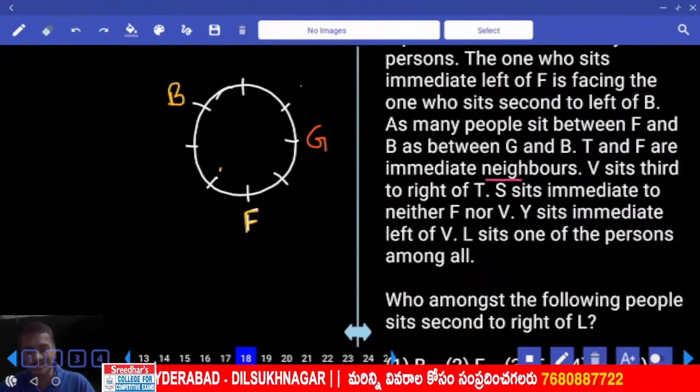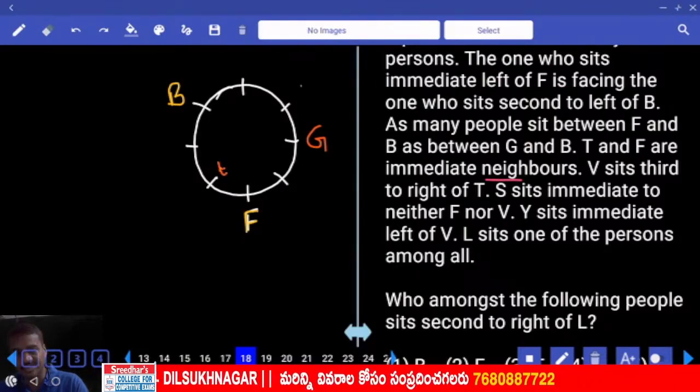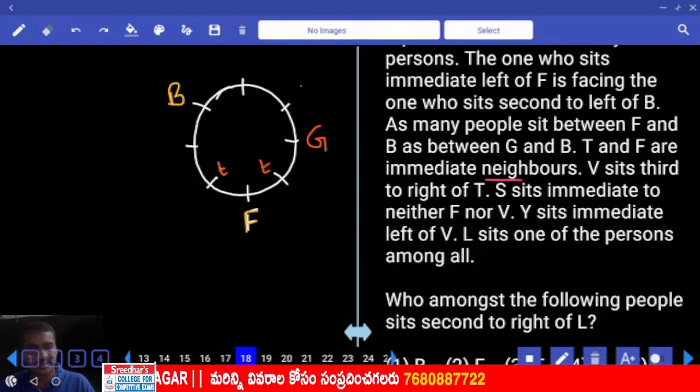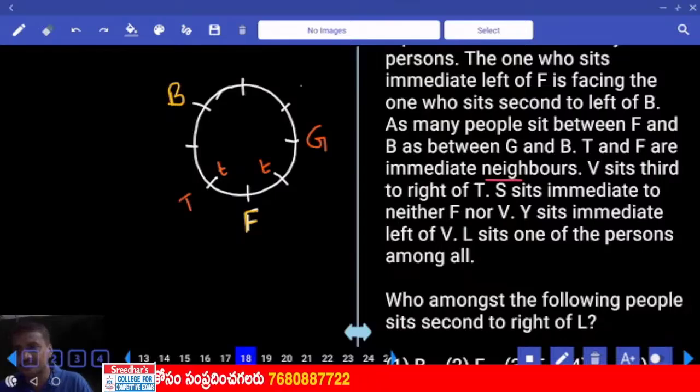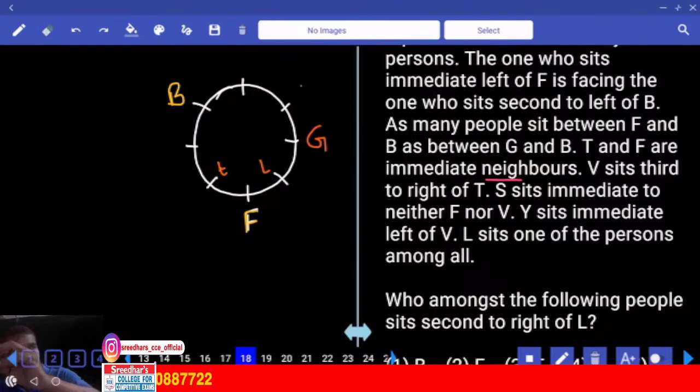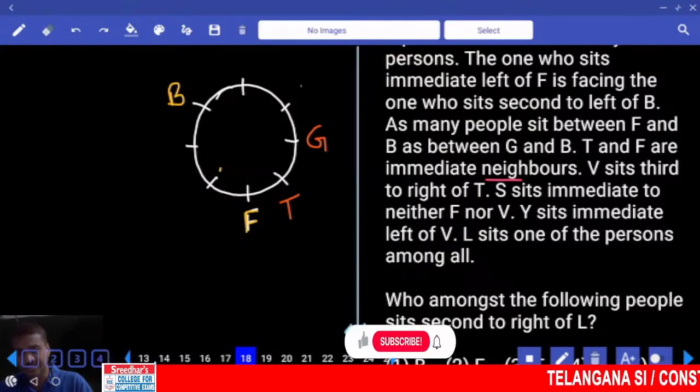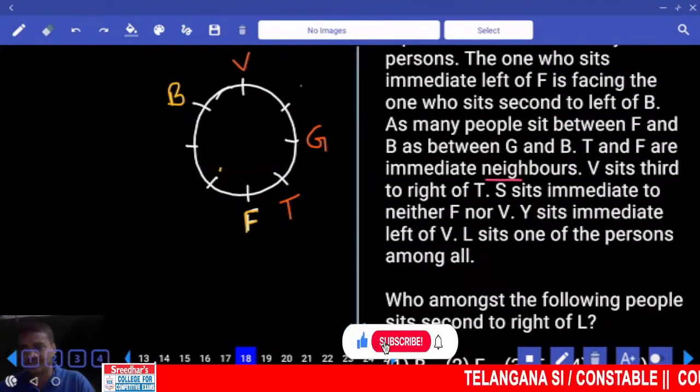T and F are immediate neighbors. Now T and F are immediate neighbors, how many possibilities? 2 possibilities. V sits second to the right of T. Can we have T at this place? Now if T is here, V sits second to the right of T, V and G must be in the same place, not possible. And T cannot be on the left hand side. Hence T must be on the right hand side. T is here.